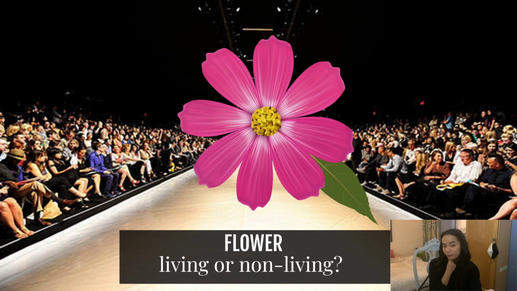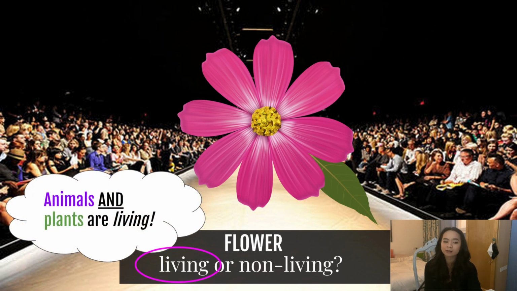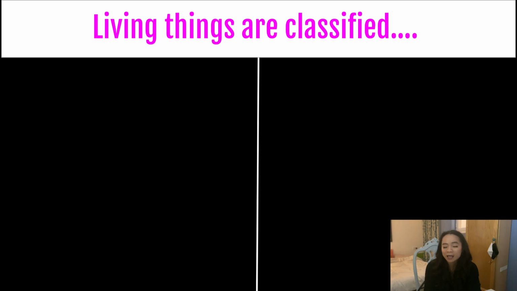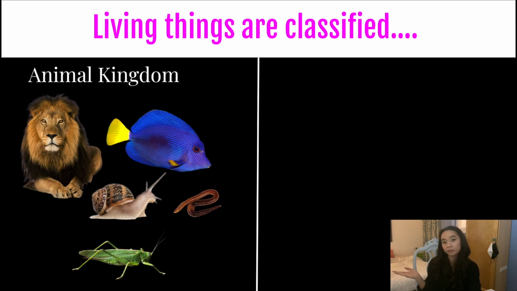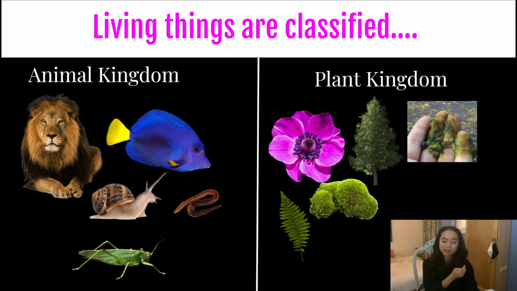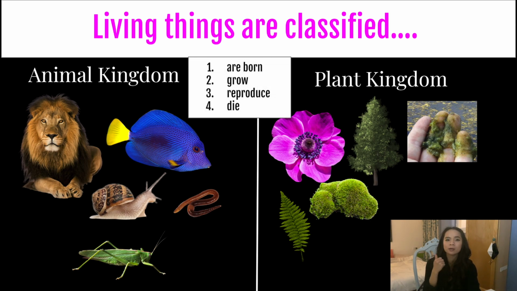This one's tough. Flowers are living things. Even though a flower doesn't have eyes or a nose or a mouth, it's a living thing. Animals and plants are living things. Living things can be classified, organized. You have an animal kingdom for the animals, and you have a plant kingdom for the plants. Remember, living things are born, they grow, they reproduce, and they die. Plants do all of those things as well.